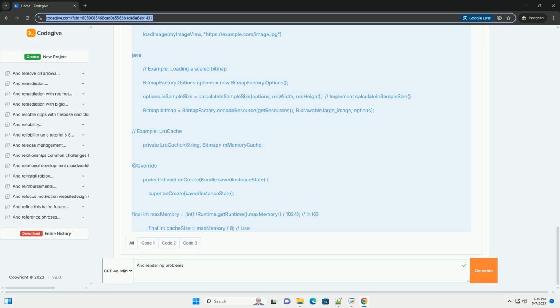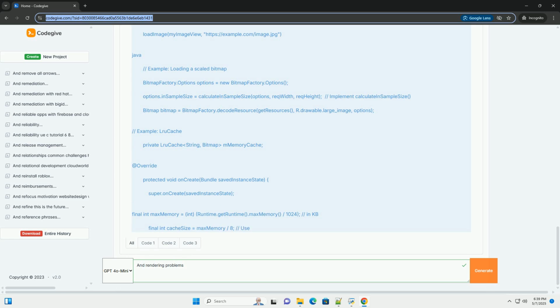3. Memory leaks related to rendering. Symptoms: the app's memory usage steadily increases over time, leading to out-of-memory error crashes. Causes: holding references to Drawables or Bitmaps. Keeping strong references to large Drawables or Bitmaps after they are no longer needed can prevent them from being garbage collected. Context leaks: holding references to Activity or Context objects beyond their life cycle can prevent them from being garbage collected, leading to memory leaks.